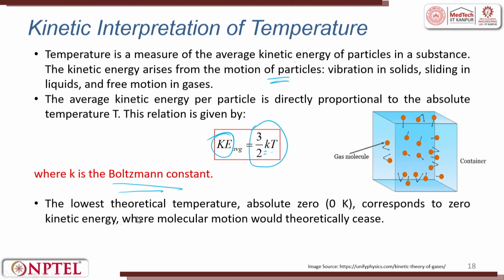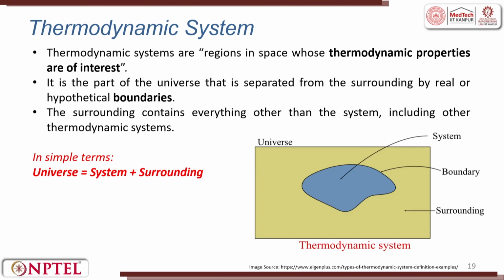The lowest theoretical temperature, absolute 0 Kelvin, corresponds to 0 kinetic energy, where molecular motion would theoretically cease. So, at absolute 0, there will be no vibration. Everybody will be frozen and stand still. That is what we say. When no vibration happens, there is a freeze. So, that is called absolute 0 K, corresponding to 0 kinetic energy, where molecular motion would theoretically cease. That means no motion will happen. Thermodynamic systems. Thank you very much.